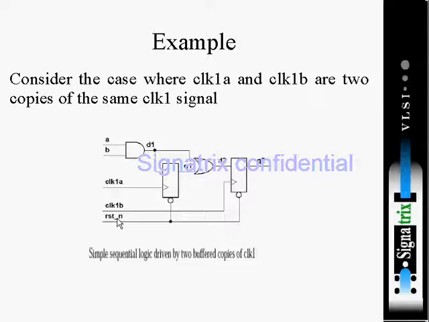The clocks are given by a crystal oscillator? No. Clock is given by the test bench. Okay, we are talking in terms of simulations. Yes. So in simulation, when we are giving the clock, here you have to give a clock, so that clock is divided into 1A and 1B. So two copies of the clock 1 signal, right? They are telling.